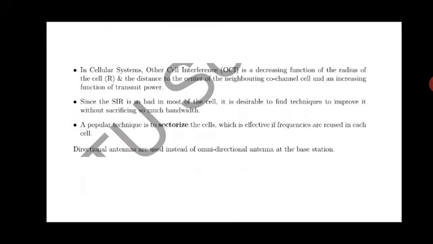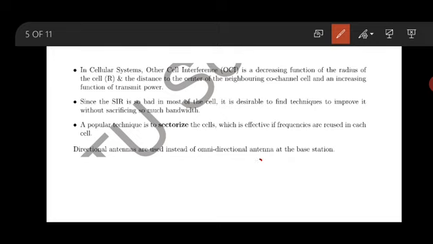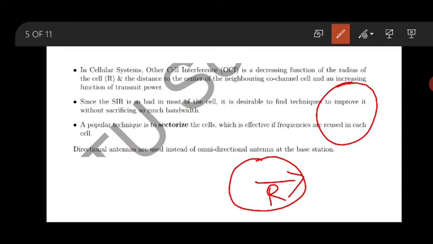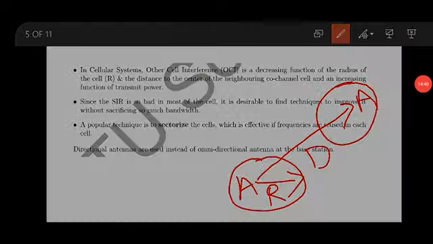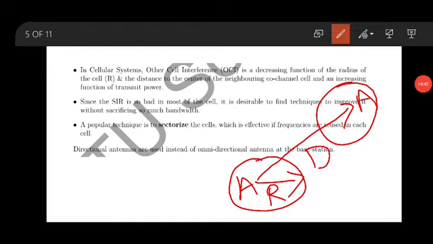This is how we will discuss it here. This is the cell and radius R. Now, if I consider this a co-channel, with respect to this A, and this is again the A, we call the distance D. This is the distance D between the co-channels. Each cell has a radius R.